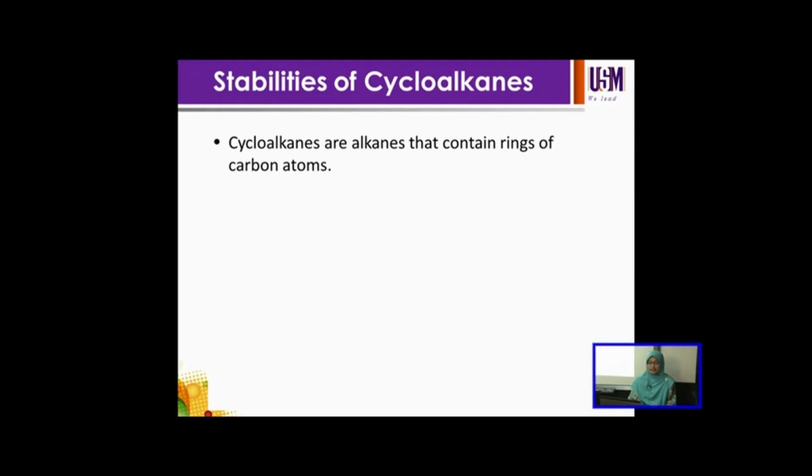Cycloalkanes are alkanes that contain rings of carbon atoms. Please recap what you have learned from JIK 102.